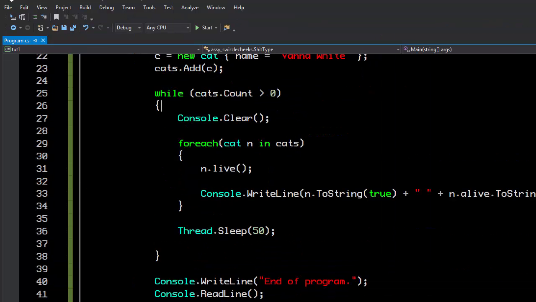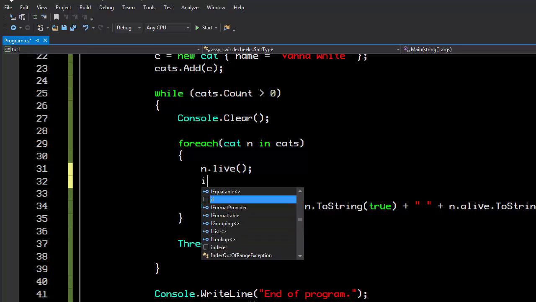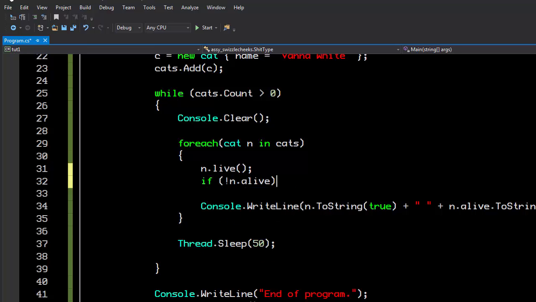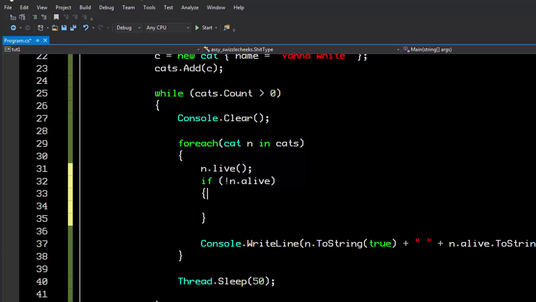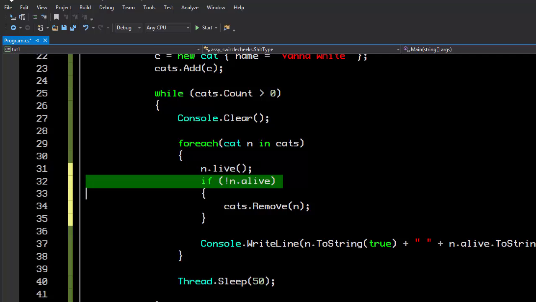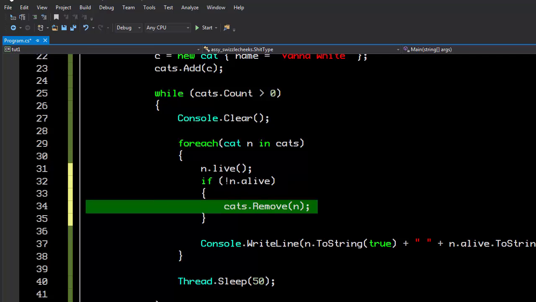Now, the next thing that we can do is have the cats drop out of the cats collection when they die. So after our live here, you'd think that we could probably just say, hey, if not alive, and that's the operator for not in C#, then you'd think that you could say cats.remove n, and it would remove it from the collection. And that actually does happen. When we run this, it will go through the first time, it will run n.live and decrement the counter. The first time the cat dies, it will go in and remove it from the cats list. And it will then continue and print the thing.